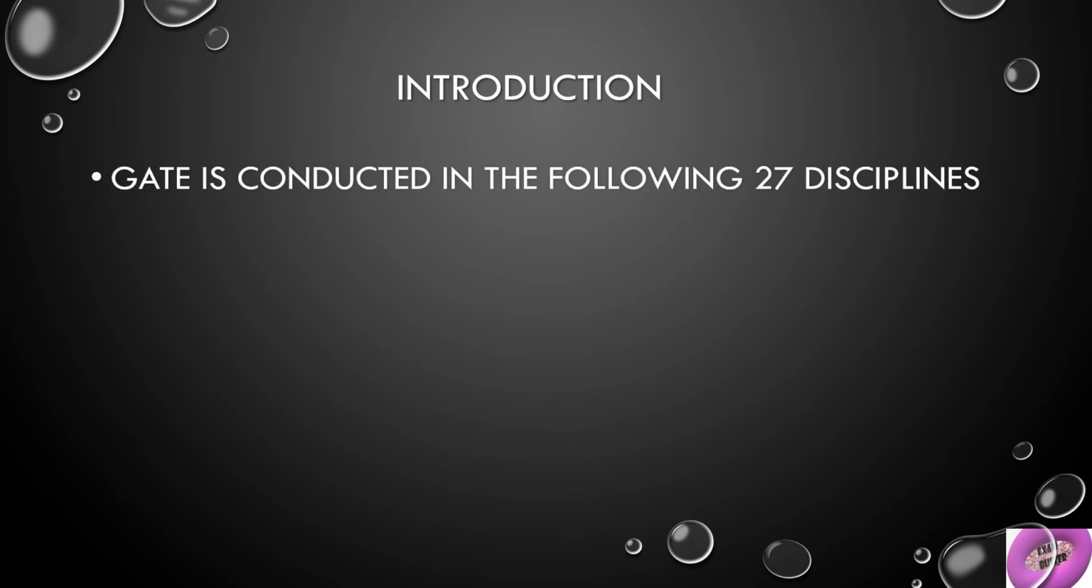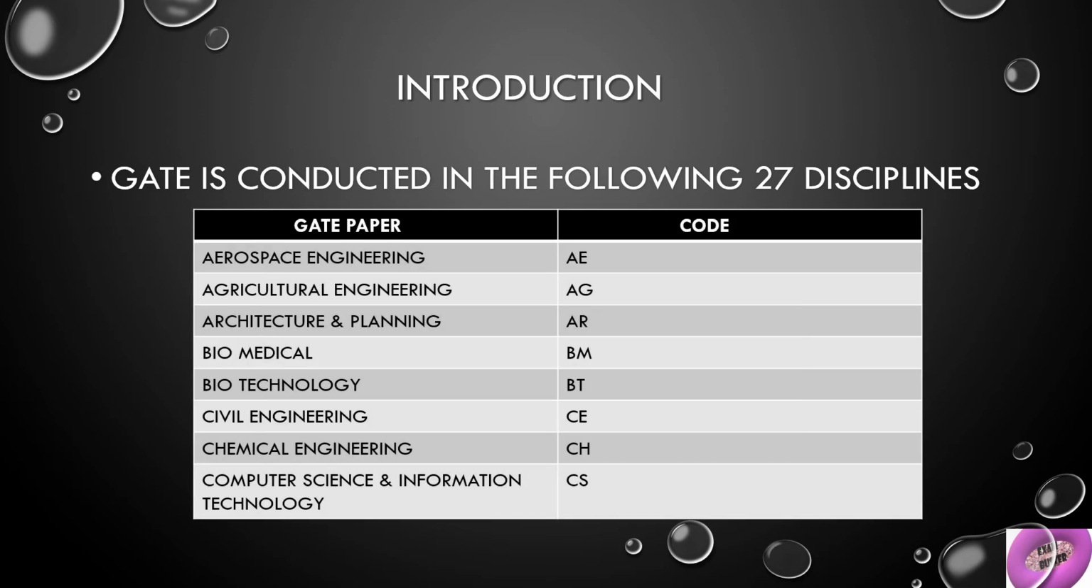So next, coming to the introduction. GATE is conducted in the following 27 disciplines. In the left column is the GATE paper name, and in the right column is the code for those disciplines. You can write from aerospace engineering, agricultural engineering, architecture and planning, biomedical, biotechnology, civil engineering, chemical engineering, computer science and information technology,